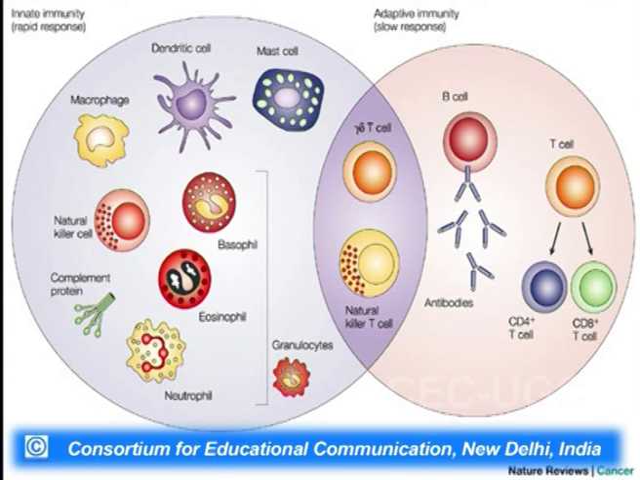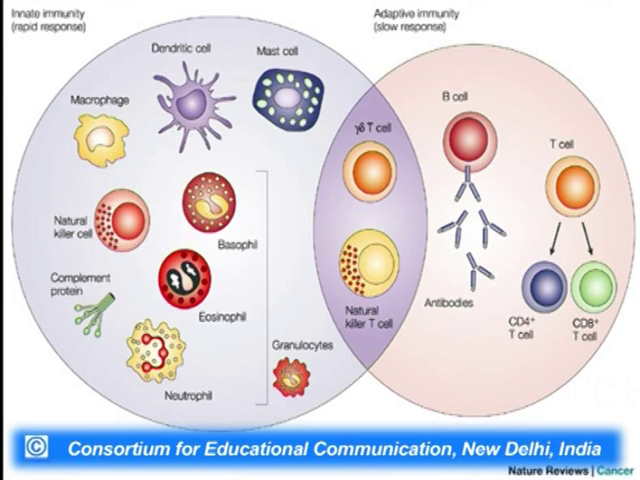The cells which have a tremendous role to play in the innate immune system are the granulocytes, which include eosinophils, basophils, neutrophils, natural killer cells also, certain macrophages, the mast cells, and dendritic cells. On the other hand, the cells involved in the adaptive immune response are exclusively lymphocytes, including B cells, T cells, natural killer cells, etc.